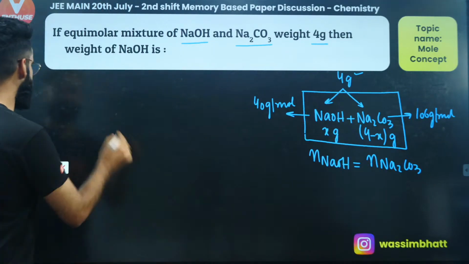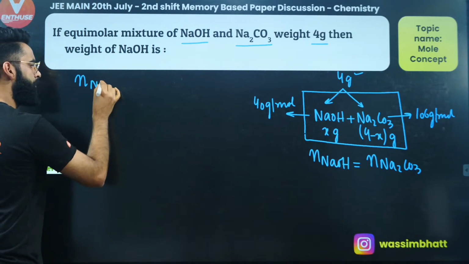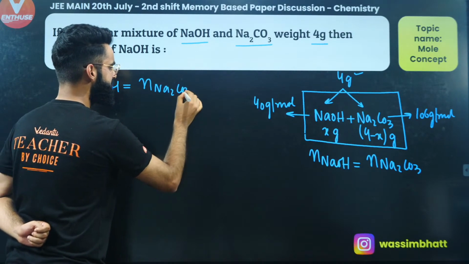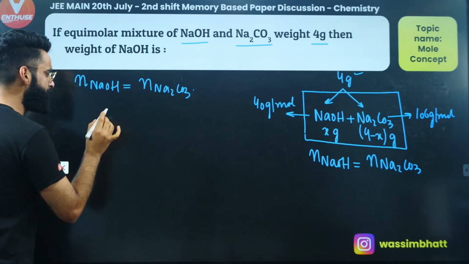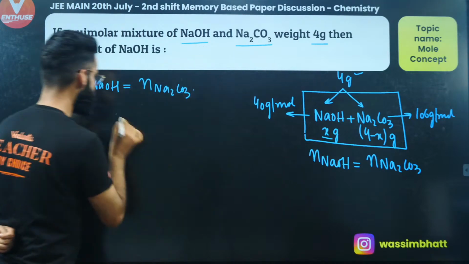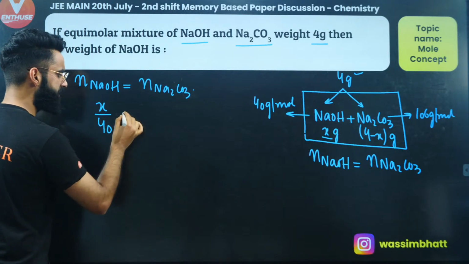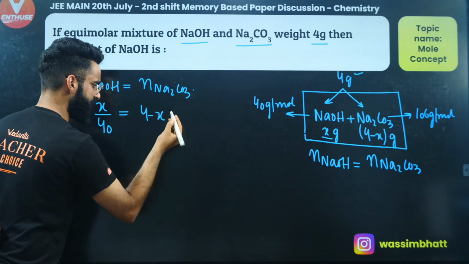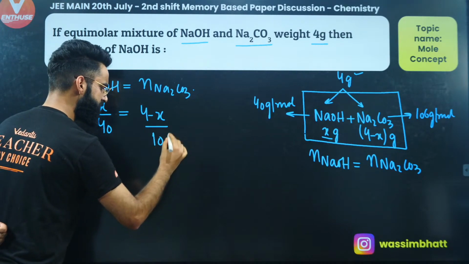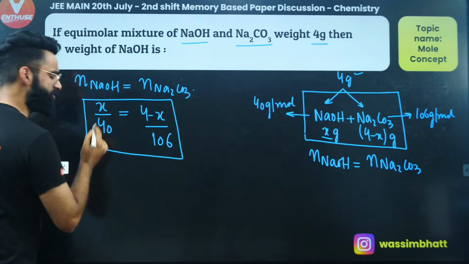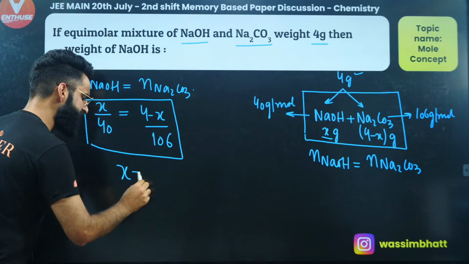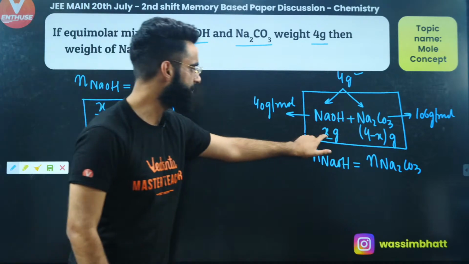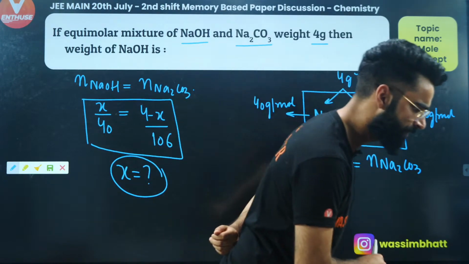Now people, the question is almost done and dusted. It's mentioned in the question that the number of moles of NaOH present in the container is equal to the number of moles of Na2CO3. Instead of number of moles of NaOH, I'll simply write mass of NaOH, that's x grams, divided by molar mass of NaOH, that's 40 grams per mole, is equal to the number of moles of Na2CO3, that's the mass of Na2CO3, which is 4 minus x grams, divided by its molar mass, right? You got one equation which contains only one variable, that's x. So you were just supposed to solve this equation and get the value of x. Whatever the value of x is, that is going to be the mass of NaOH present in the container, right? Was it simple?